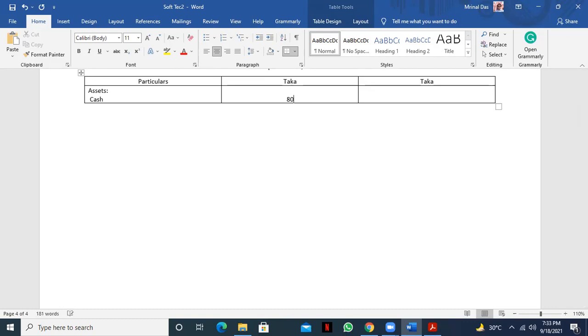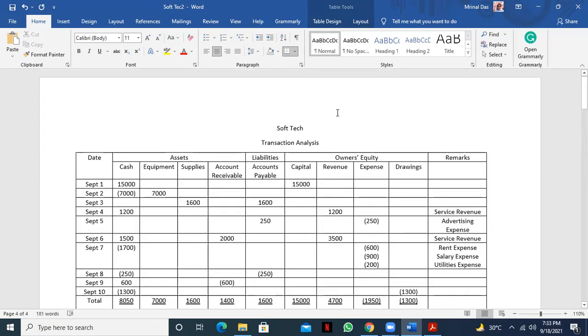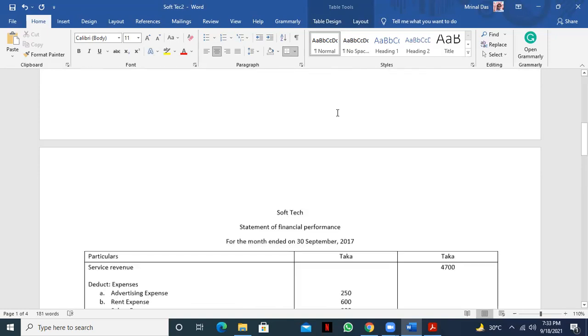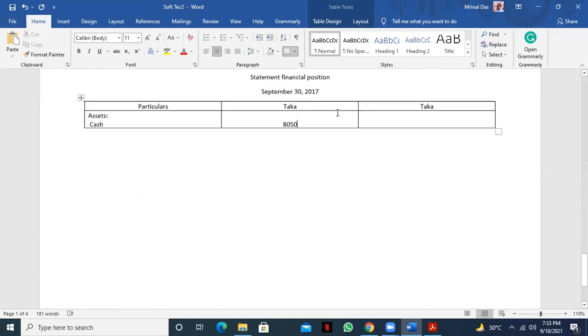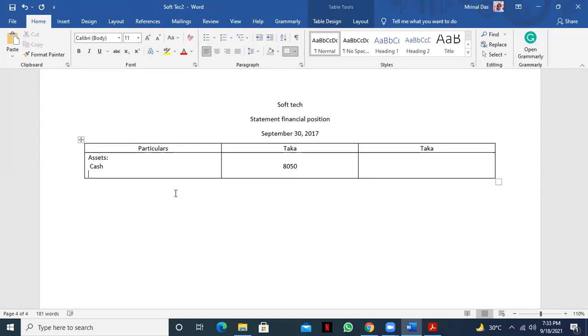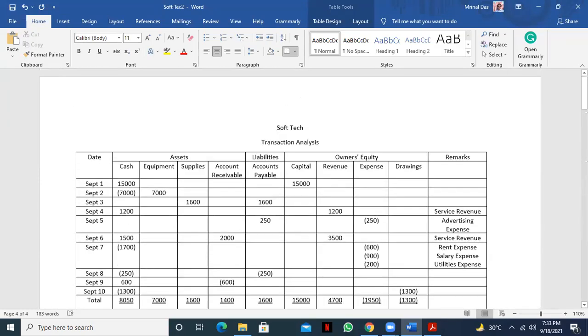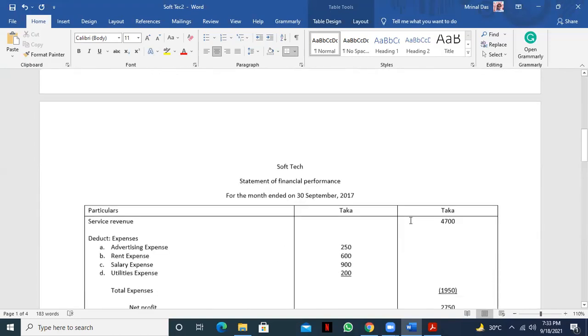And next one is equipment, that is 7,000. The next one is the supply, 1,600.